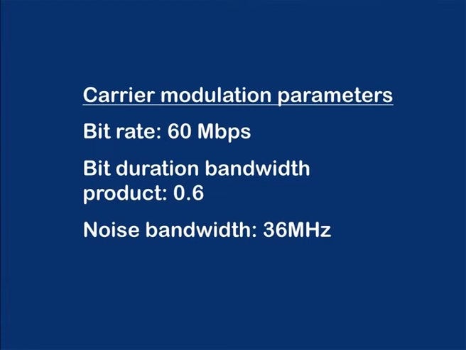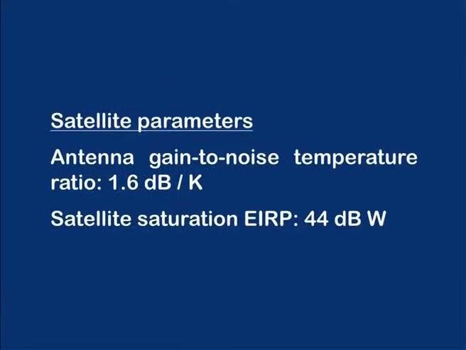First, the carrier modulation parameters: the bit rate is 60 megabits per second, bit duration bandwidth product is 0.6 and noise bandwidth is 36 megahertz. These are the satellite parameters: antenna gain to noise temperature ratio 1.6 dB per Kelvin, and satellite saturation EIRP is 44 dB watts.